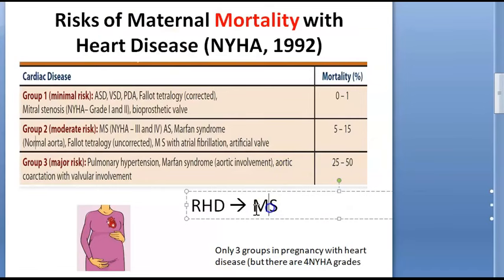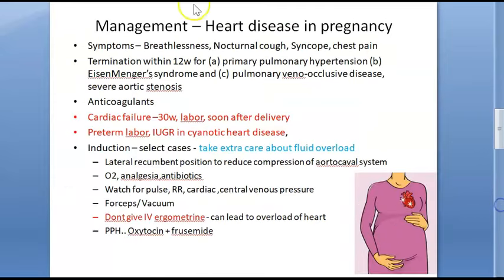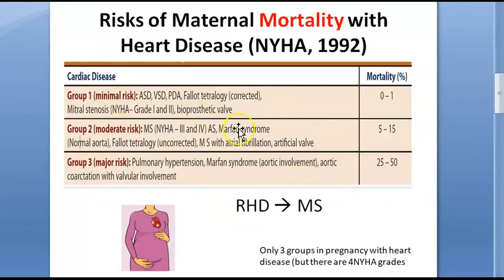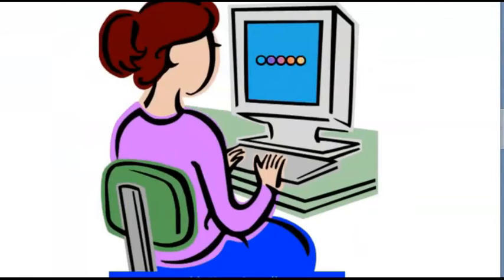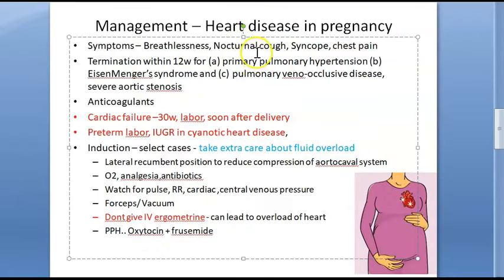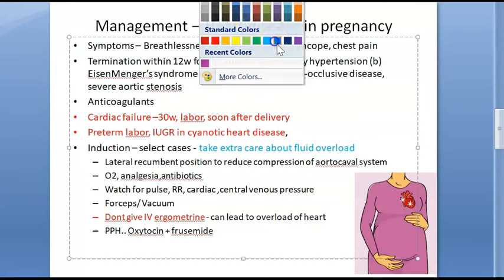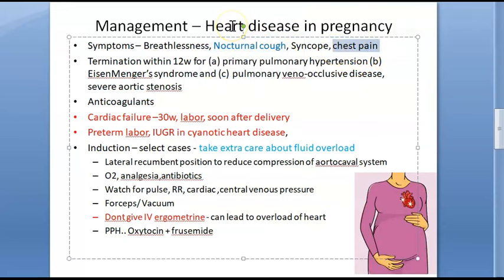Okay, guys. So basically this mitral stenosis mostly is caused by rheumatic heart disease, which looks like the most common cardiac condition. Okay. Now, let us see, where are we? Here. So these people, what symptoms will they have? We already told you that the symptoms can be breathlessness, nocturnal cough, dyspnea, chest pain, right? So these are standard things that you have learned in medicine also, the symptoms of heart disease. Breathlessness, syncope, cough, nocturnal cough. Nocturnal cough, in the night the cough is more, right? Nocturnal cough, chest pain. Okay, chest pain most people will say. The other three things you should know.